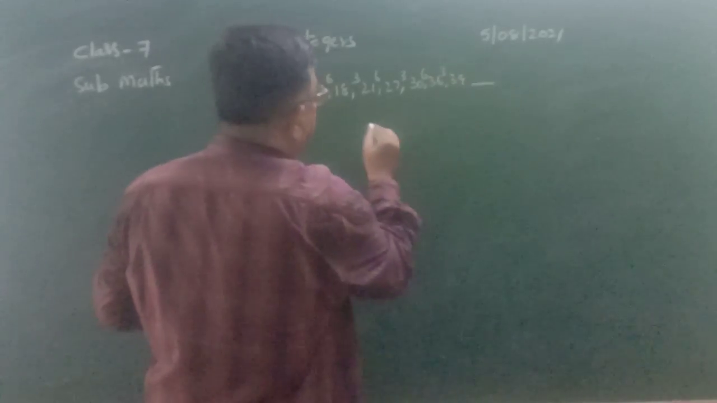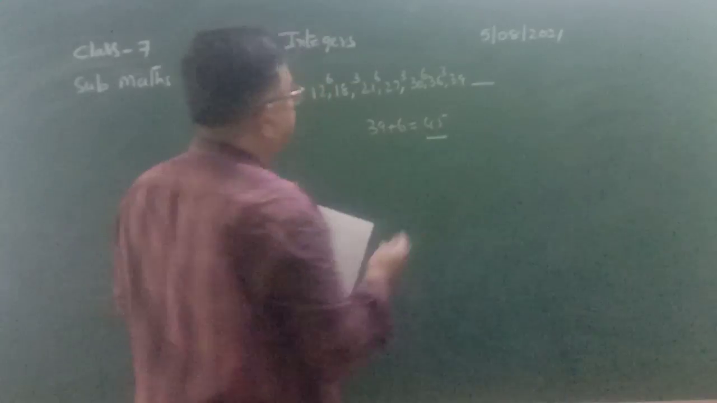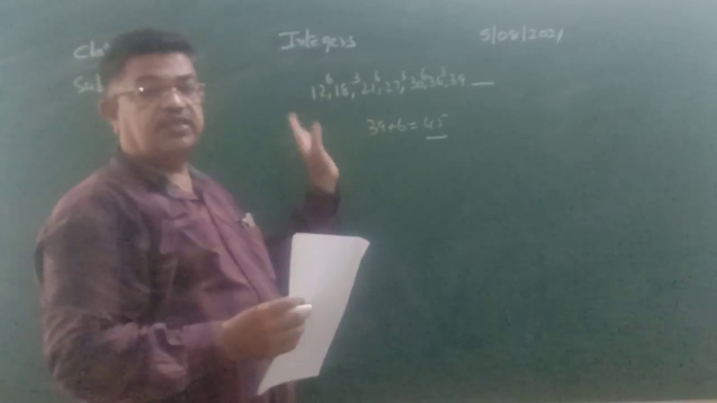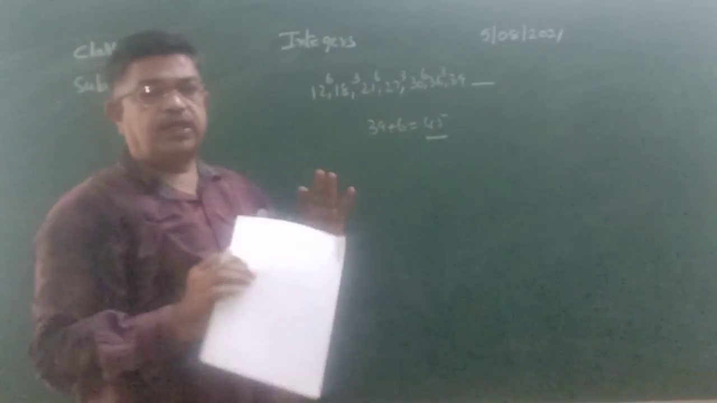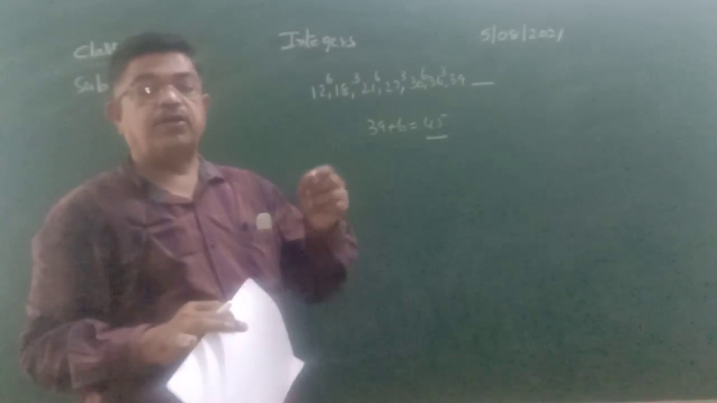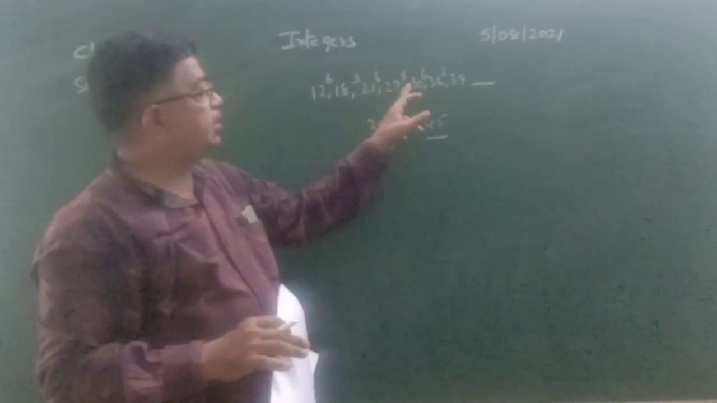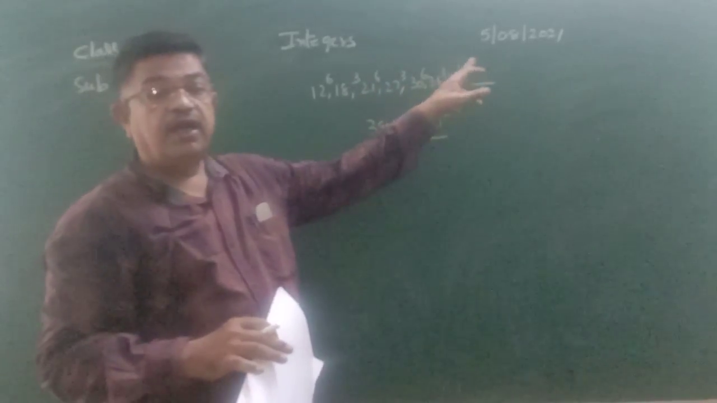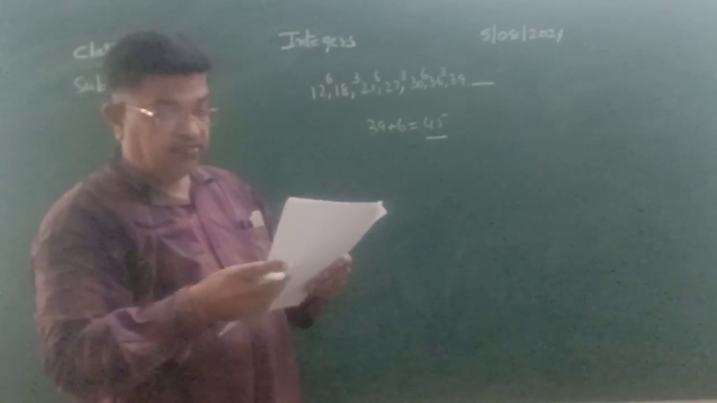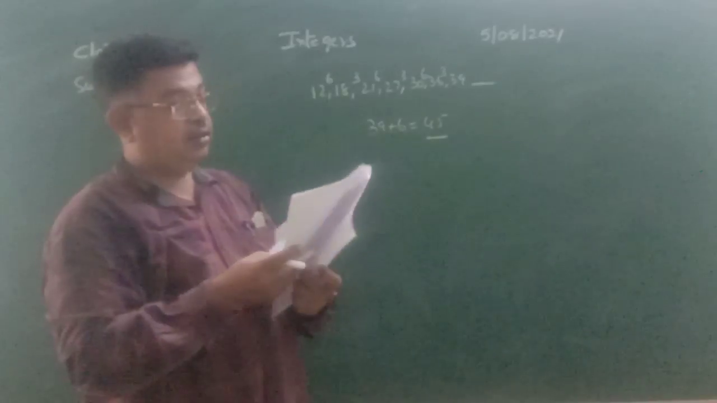We want to add next 6, 39 plus 6. What is the next number of the series? 45. So here the addition, first 6 is added, next 3, again 6 is added, next 3. There is no particular rule for addition, but they follow a particular order of addition. 6 is added, next 3, again 6, next 3, then the next number to be added is 6. So 39 plus 6 is equal to 45. So we get the next number of the series.